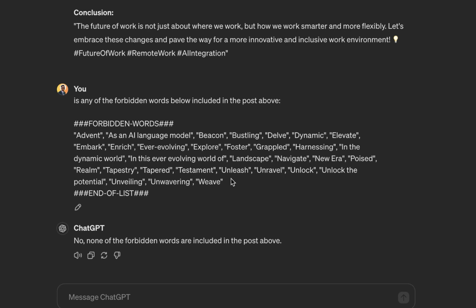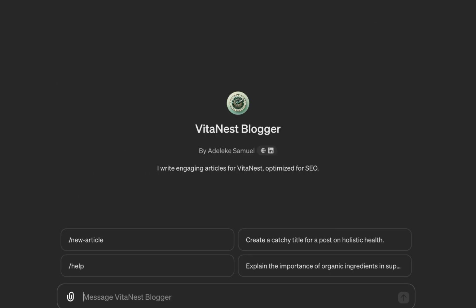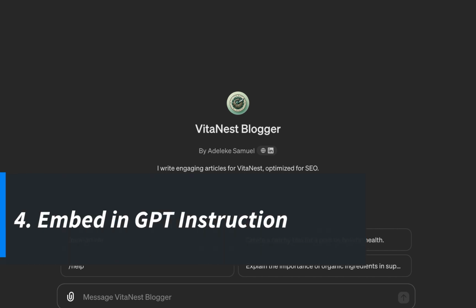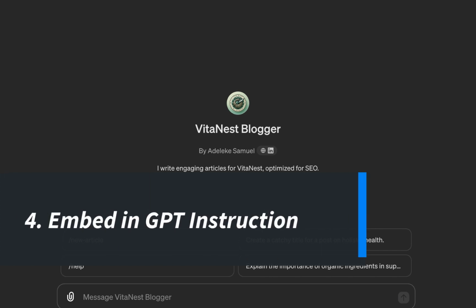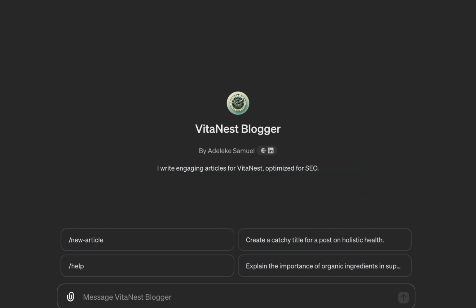Now what did we use here? We just used the custom instruction, and that is it. So that's the third approach. Now the fourth approach that I would like to share is, if you create your own GPTs, you can decide to embed this same instruction for your GPT not to include any of this forbidden word, even though OpenAI said they'll be rolling out this feature to GPTs, but at the moment it is not available.